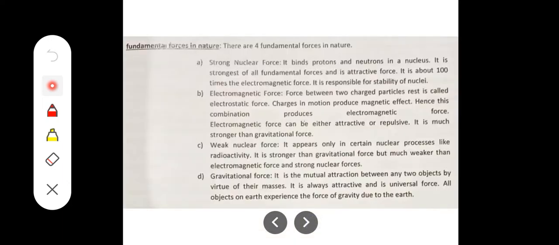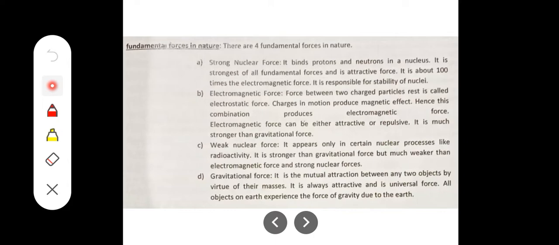And now one important part is remaining, that is fundamental forces in nature, under physical world. We are in part 8, video number 8, fundamental forces in nature. It is very, very important from the point of view of examination.